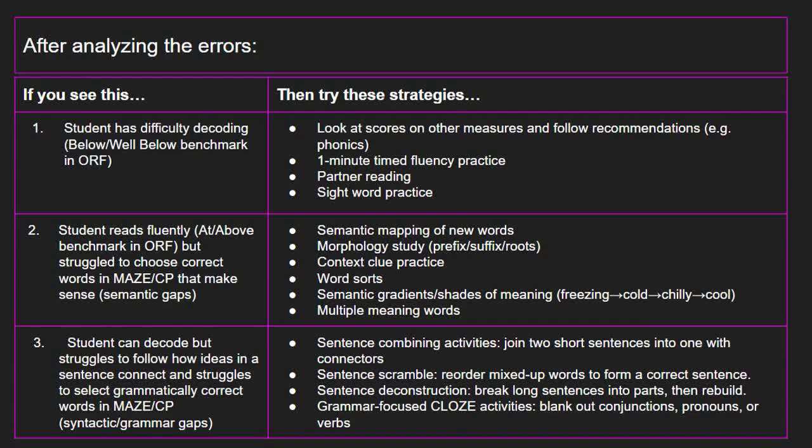Or third, if the ORF score is strong and errors are syntactic, focus on grammar awareness with activities including sentence combining, sentence scramble, sentence deconstruction, or grammar-focused cloze activities where the blanks are made up of conjunctions, pronouns, or verbs.